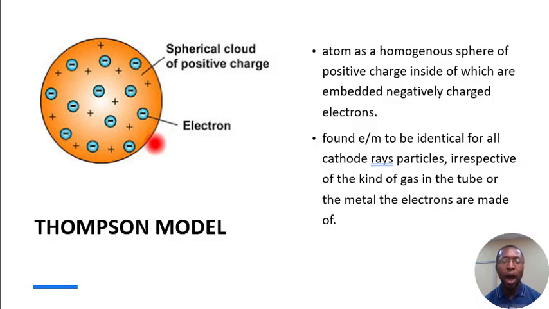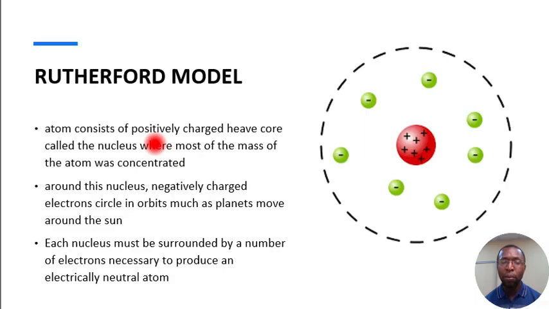Now, after his description of atom, another scientist came out to describe his own. The name of the scientist is Rutherford. Rutherford's model of atom is kind of similar to that of Thomson.